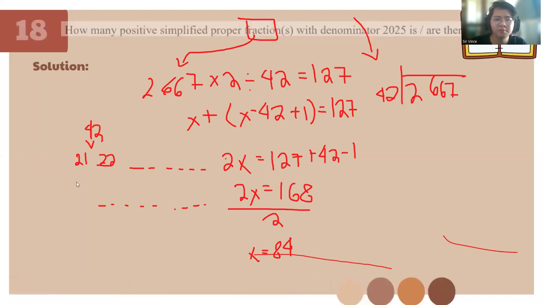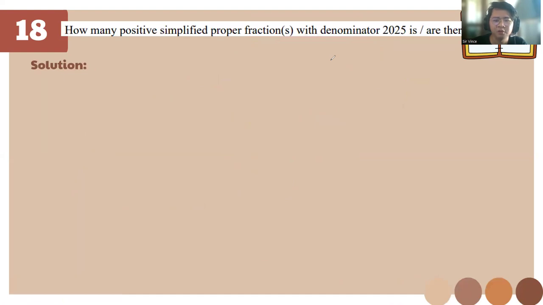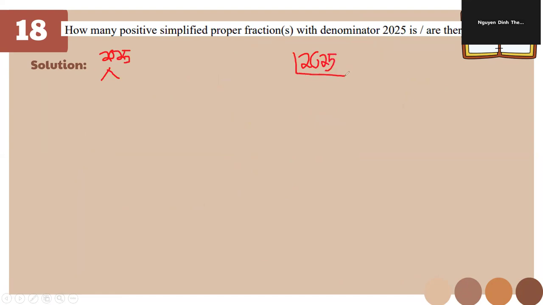So for this one, how many simplified fractions with the denominator of 2025? For this one, class, let's do prime factorization. You know how to do prime factorization of a number? Yes, like the tree. Okay, so 2025 is 3 to the power of 4 times 5 squared. You can just do the prime factorization, class, okay?